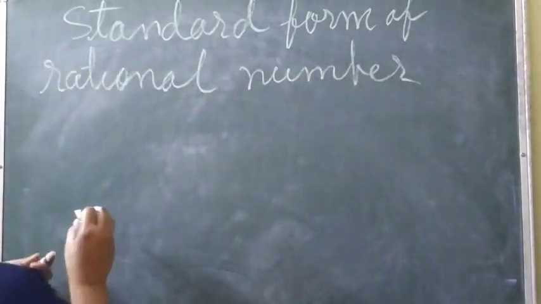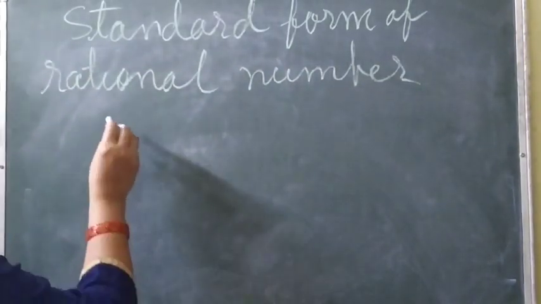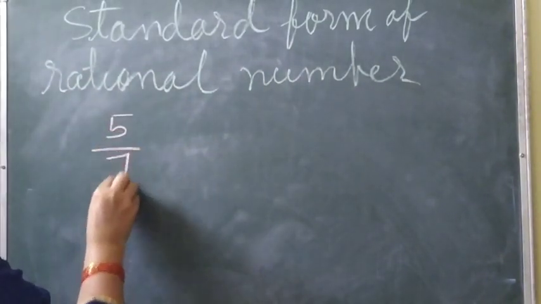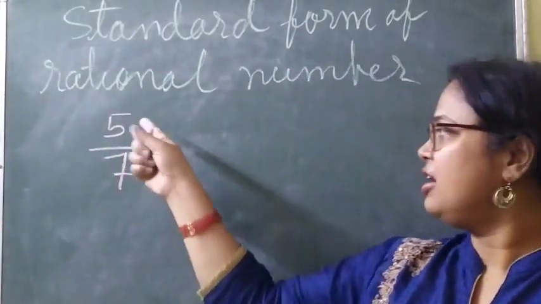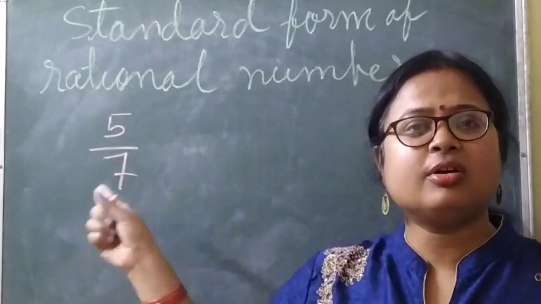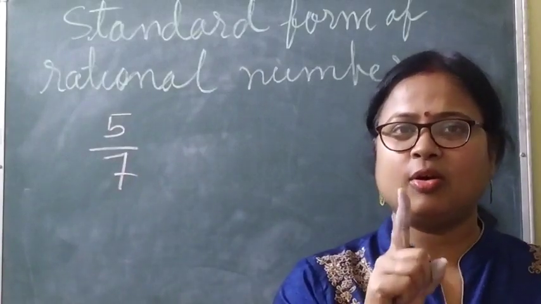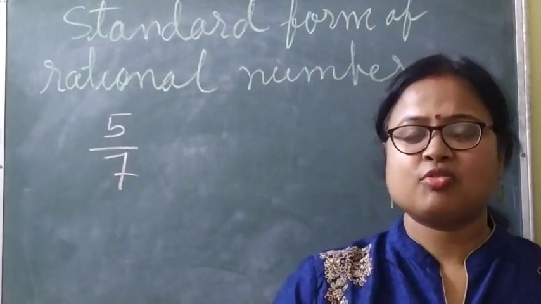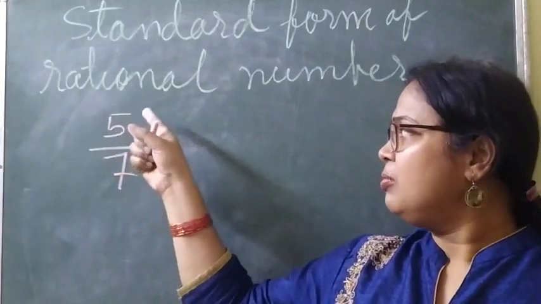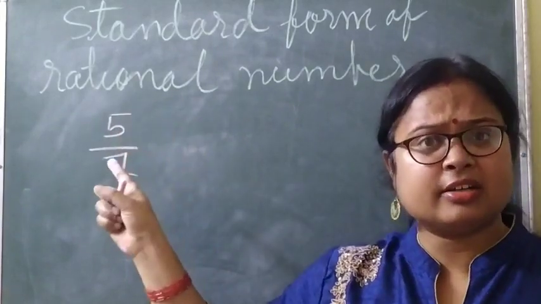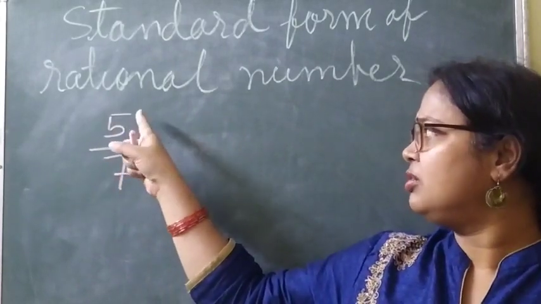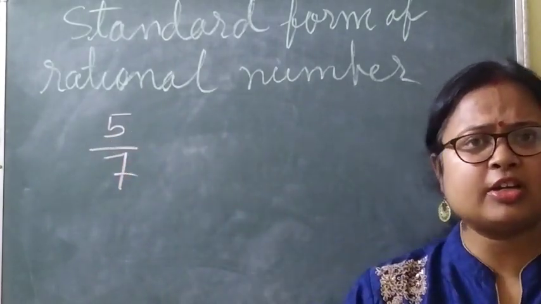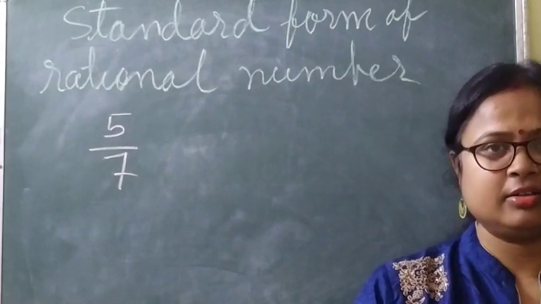Yes, very interesting. So like 5 by 7. 5 and 7 are not divisible by a common number. Clear? Means they don't have a common factor. What is the common factor of 5 and 7? 1. Clear?